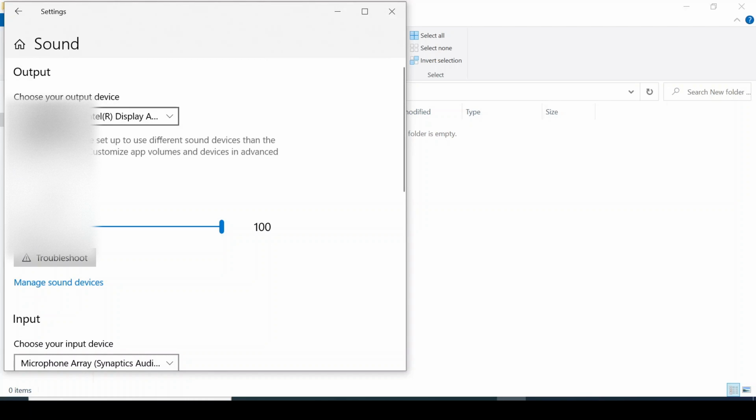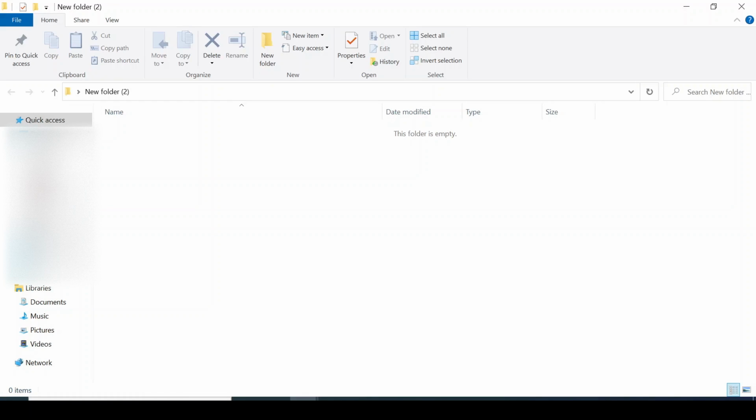So here you can see it chose the other external monitor I had installed. So click the more arrow and choose speakers. Okay. So once I have chosen this, let's get to play sound and see if this works.